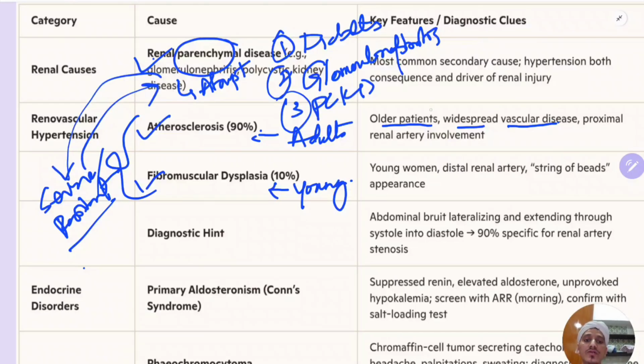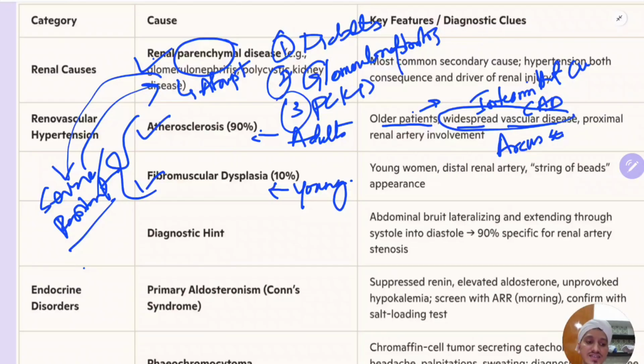One more important point in older patients is that they will have signs of atherosclerosis in the peripheral arteries also. For example, the patient can have a history of intermittent claudication, or a history of coronary artery disease. The patient can have arcus senilis in the eyes. So these are the clues. Widespread vascular disease, Buerger's disease, that is there. So the patient will have widespread vascular disease; in older patients, you will see this.